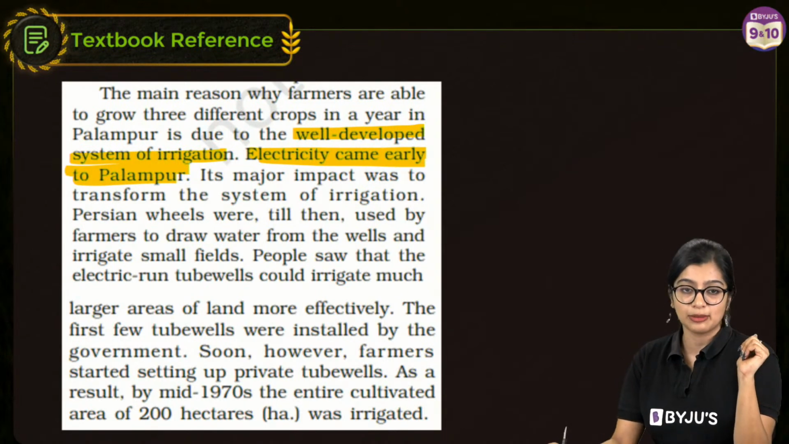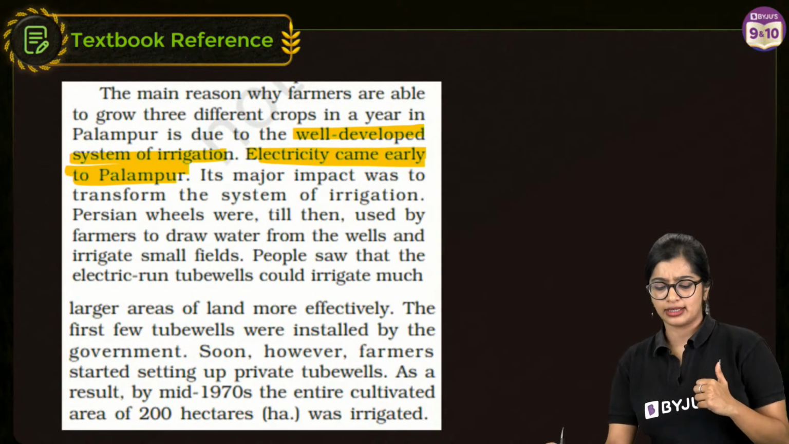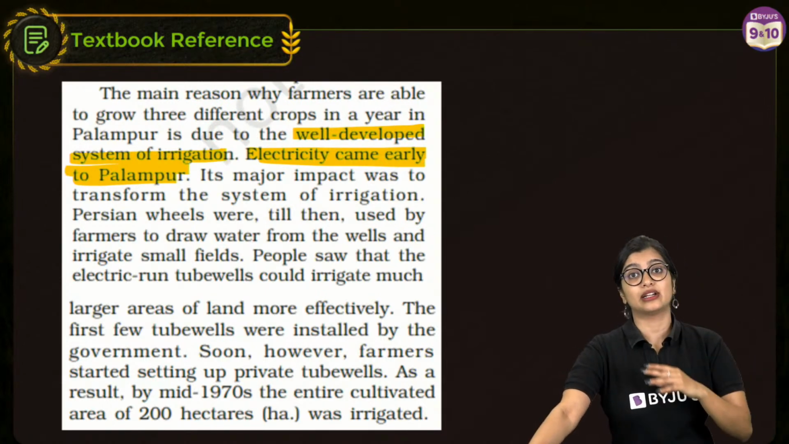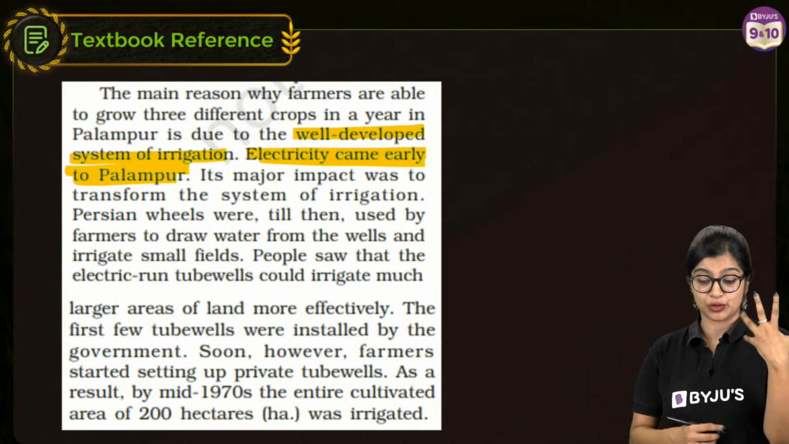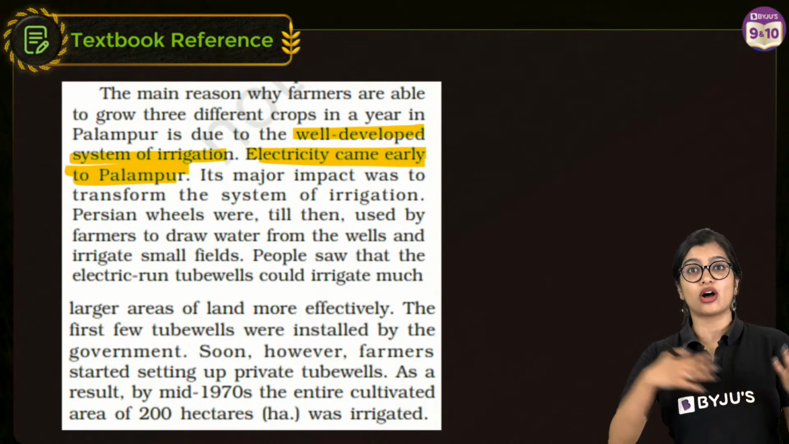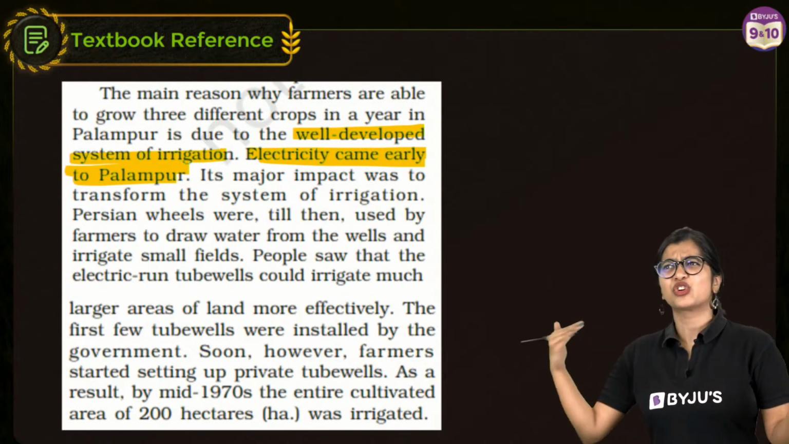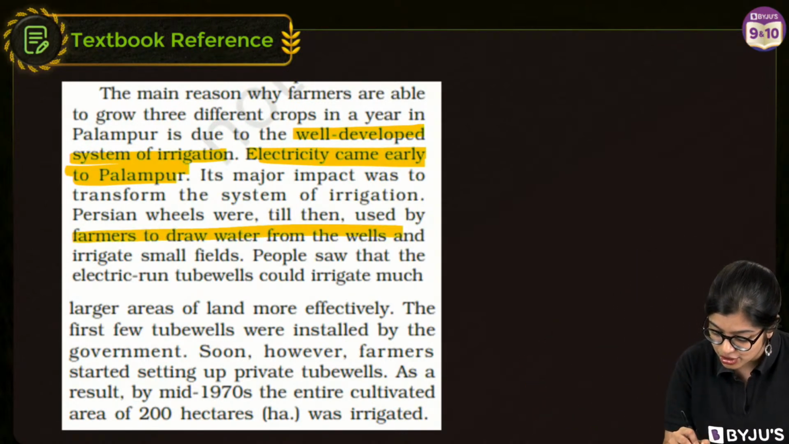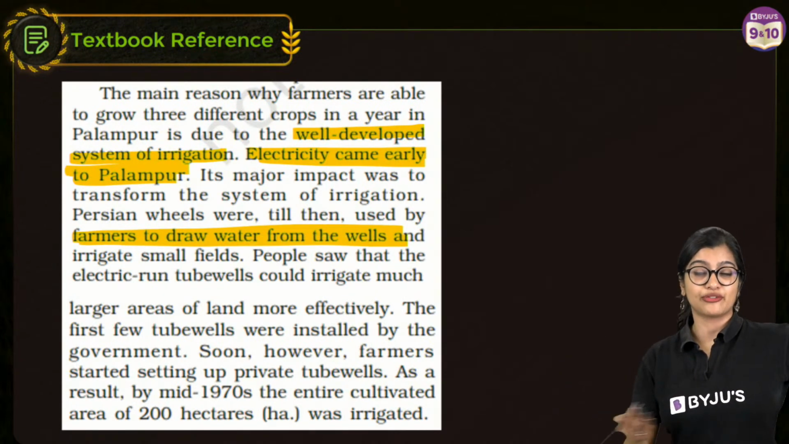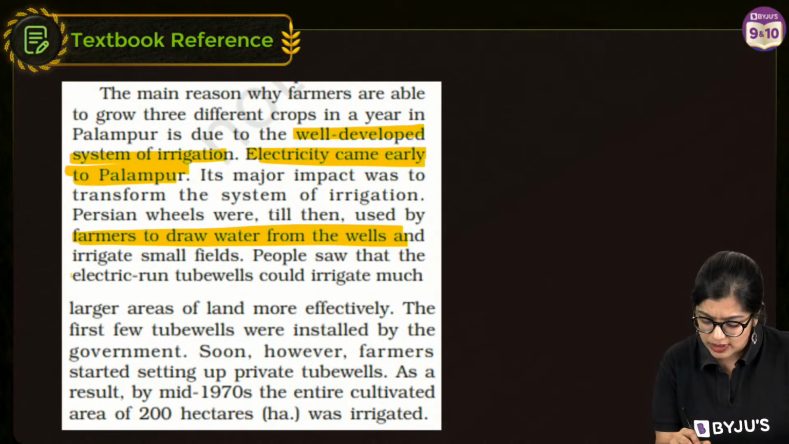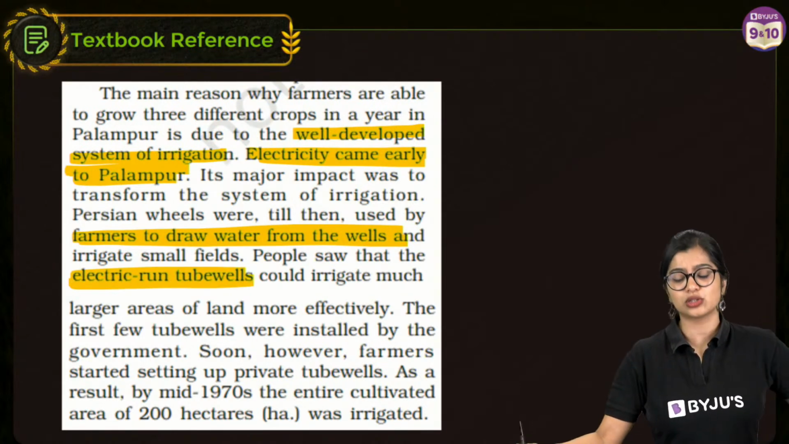Now, how is this important? From this only we can understand. We know that when electricity is there, it also has the ability to install systems of irrigation. Earlier, of course, there were Persian wheels and various traditional tools that were used. But now, when we use irrigation methods, water from wells can be extracted in order to irrigate. And we also see that electric run tube wells can be there.